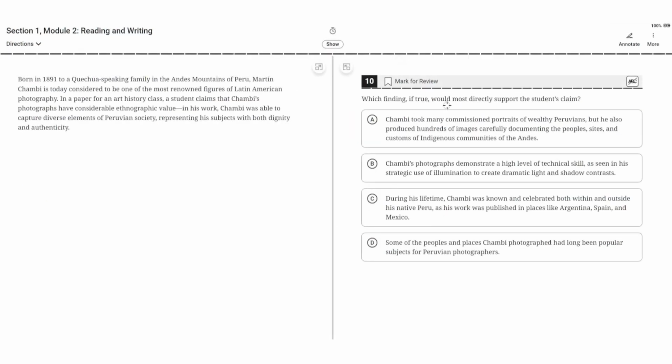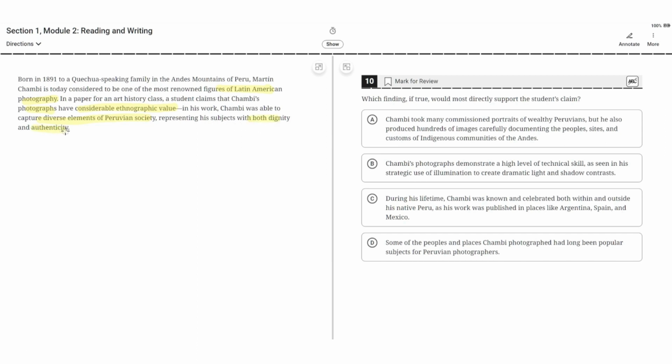Which finding, if true, would most directly support the student's claim? Born in 1891 to a Quechua-speaking family in the Andes Mountains of Peru, Martin Chamby is today considered to be one of the most renowned figures of Latin American photography. In a paper for an art history class, a student claims that Chamby's photographs have considerable ethnographic value. In his work, Chamby was able to capture diverse elements of Peruvian society, representing his subject with both dignity and